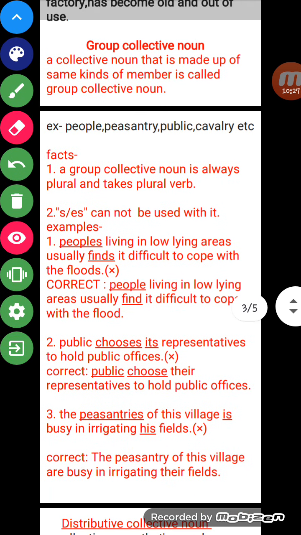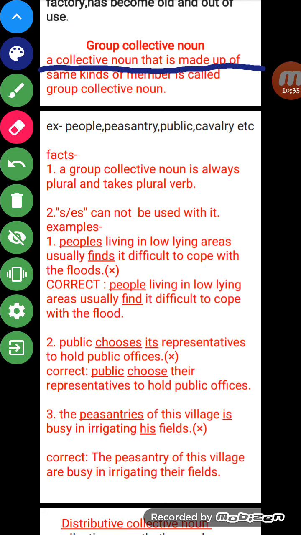Now we will move to the next point, that is group collective noun. So what is group collective noun? A collective noun that is made up of the same kinds of members is called a group collective noun. In a generalizing collective noun there are different types of members, but here there are the same kinds of members. That is a group collective noun.